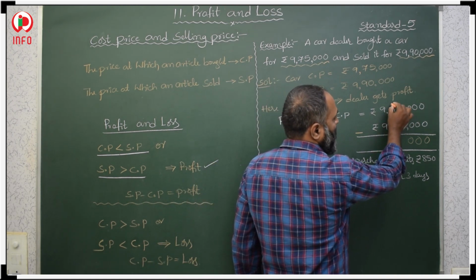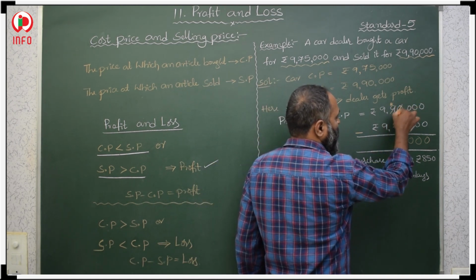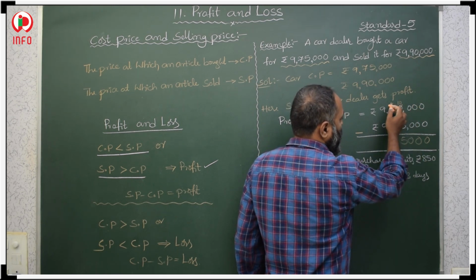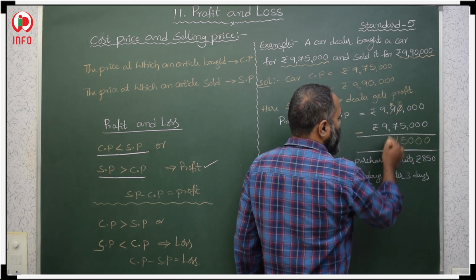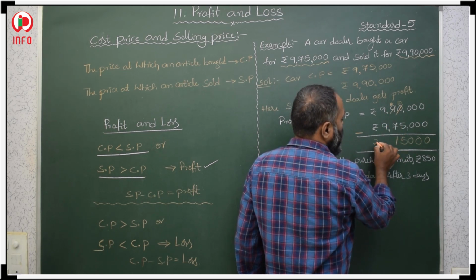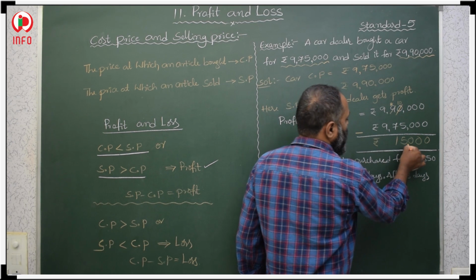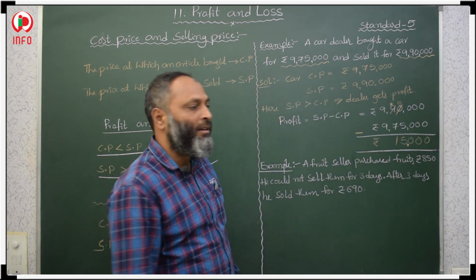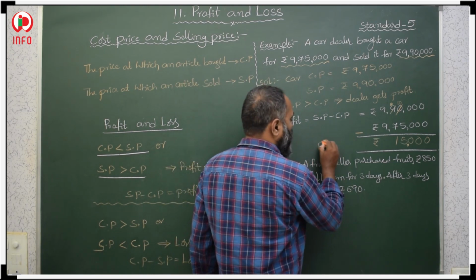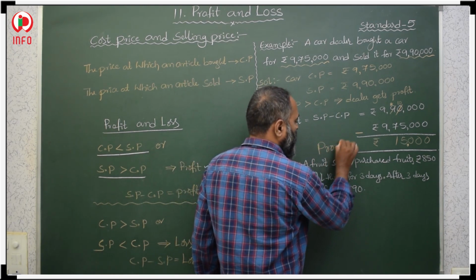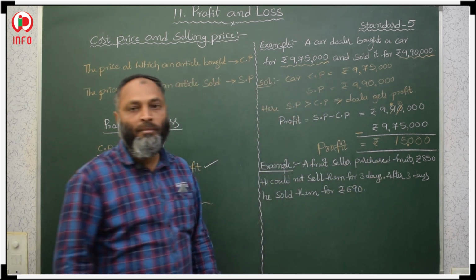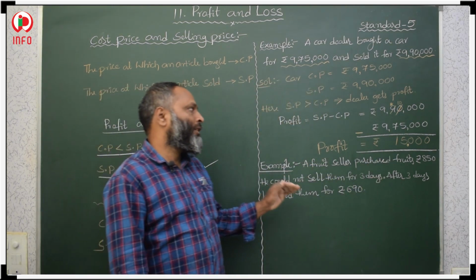It will decrease by 1, means 8, and here it will increase by 10. 10 minus 5 is 5. 8 minus 7 is 1. 9 minus 9 is 0, no need to write 0. So 15,000 rupees. He got 15,000 rupees profit.